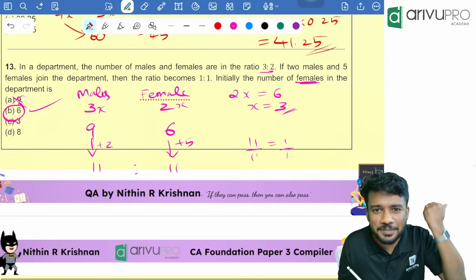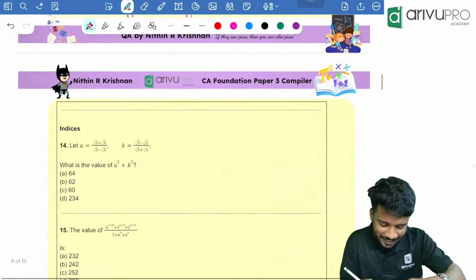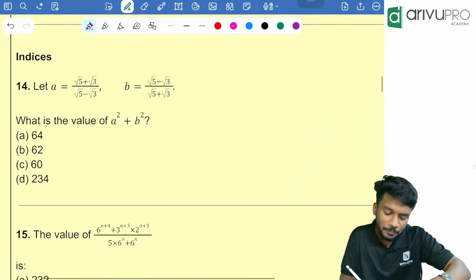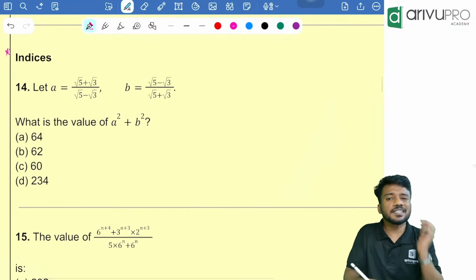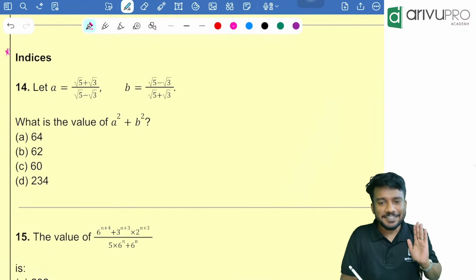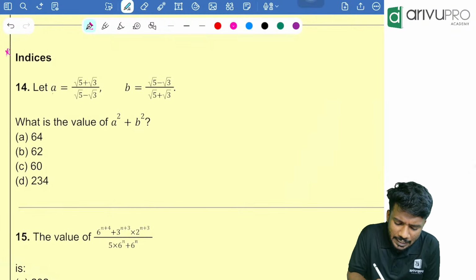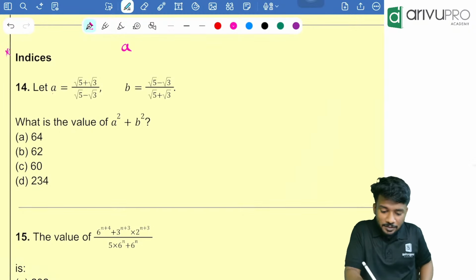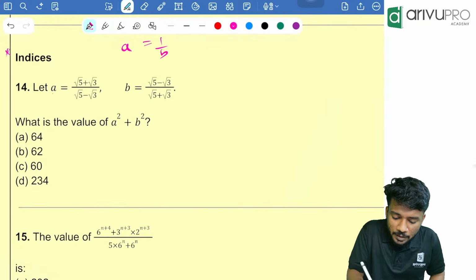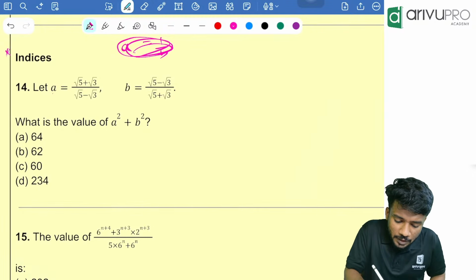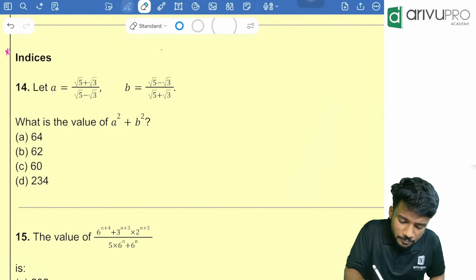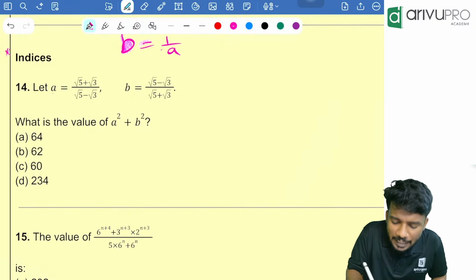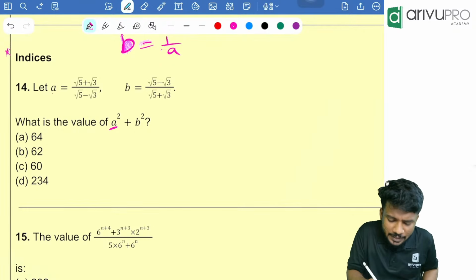We are just using options to solve these sort of questions. Next question, we need to use our calculator. So how to use the calculator? I'll tell you. This question was a repeated question. Multiple times it was asked in the examination. If you look here, A and B are reciprocals to each other. A is 1 by B, or I can write it as B is equal to 1 by A. That is directly given. Now people, here the question is what?